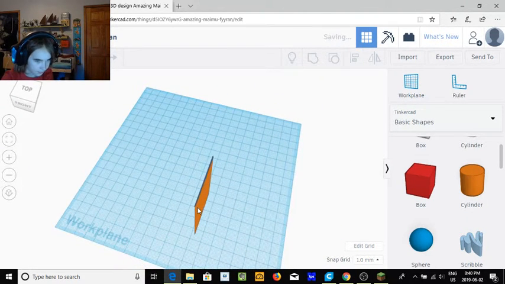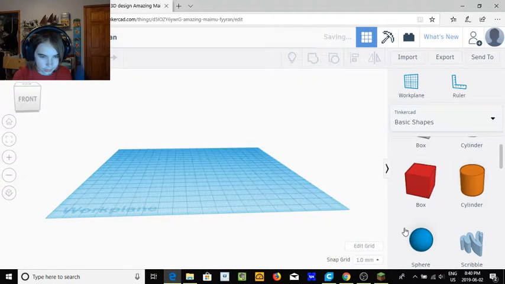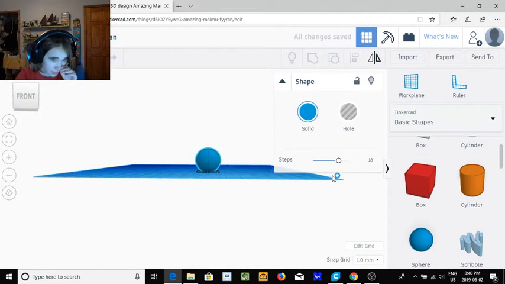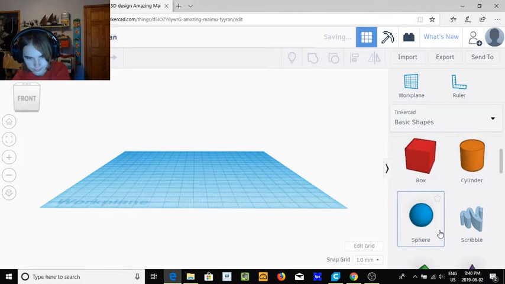So yeah, that's cylinder. Then you have a sphere. If you're doing 3D printing, spheres are kind of hard, unless you're using them in the hole mode, which can be useful, but I'll explain that later.